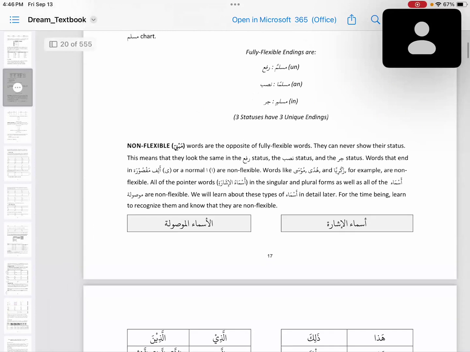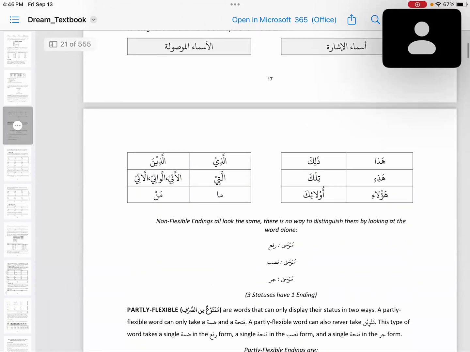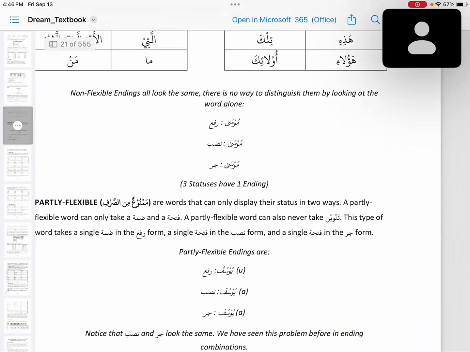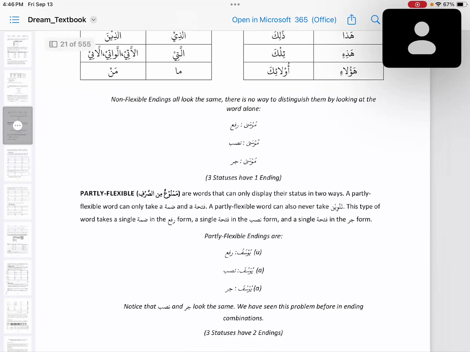And then you have the tables here. They look the same in Rafa, Nasab, Jar forms. And when we spoke about Alif Maksura, we can see Musa, Musa, Musa. Rafa, Nasab, Jar, same. So we will have to look from the context which one is Rafa, which one is Nasab, which one is Jar. We will see from their usage.